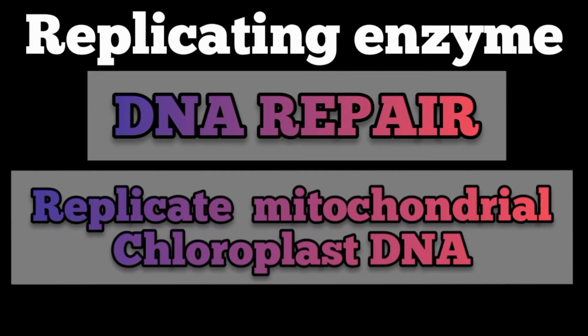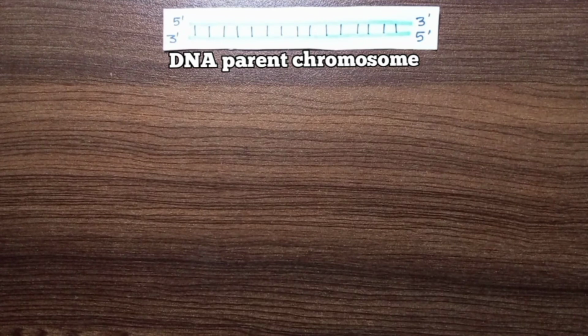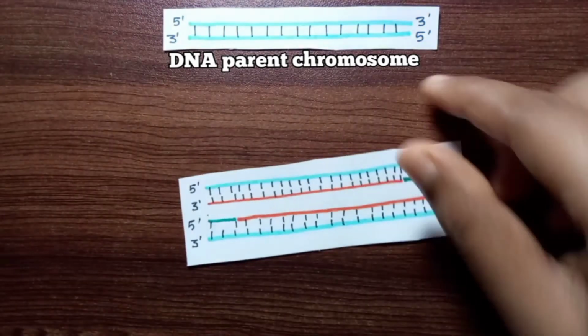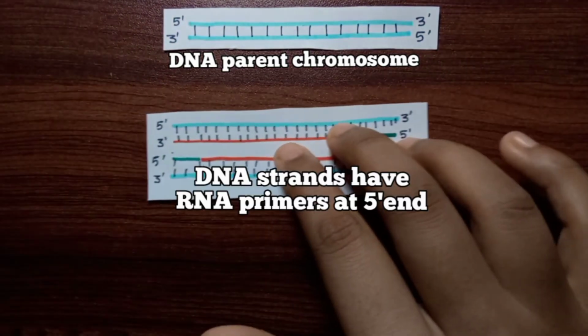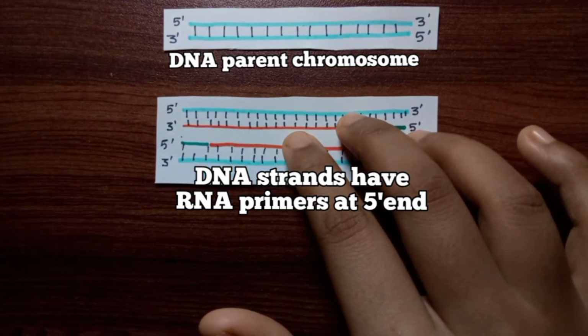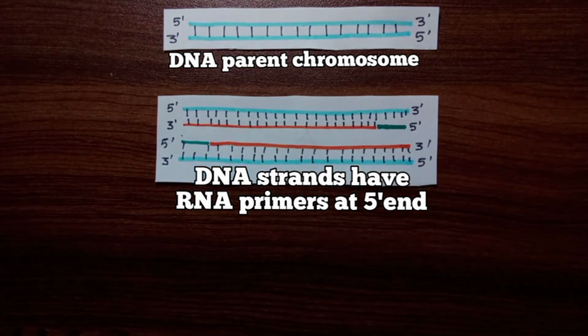Yet others replicate mitochondrial and chloroplast DNA. There is a special problem of replicating completely a linear chromosome in eukaryotes because of the telomeres. The replication of a parental chromosome produces 2 new DNA molecules, each of which has an RNA primer at the 5' end of the newly synthesized strand in the telomere region.